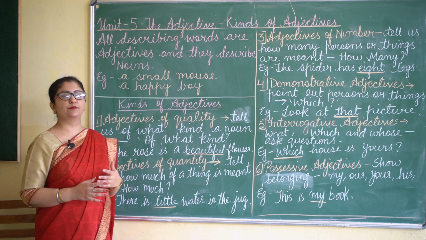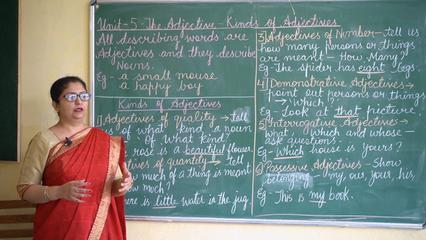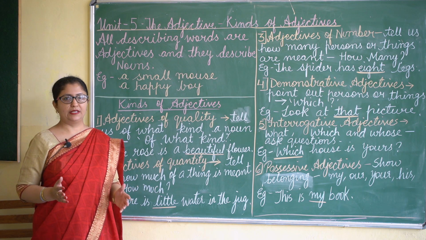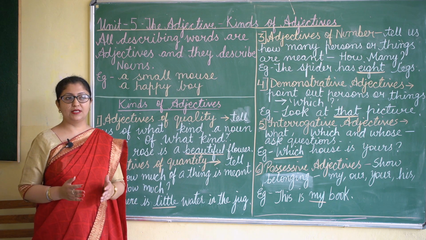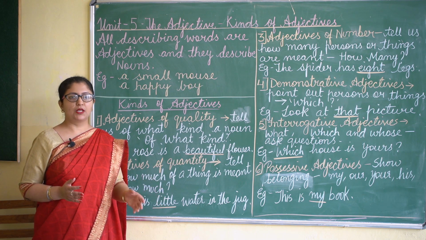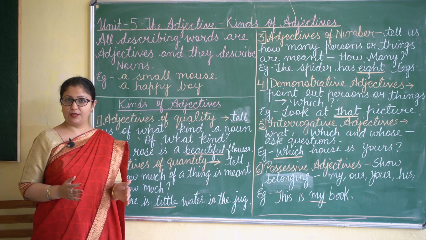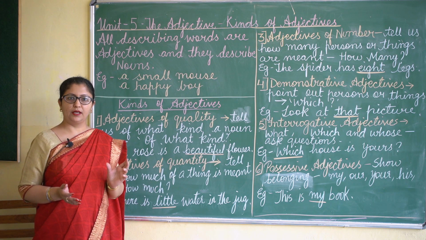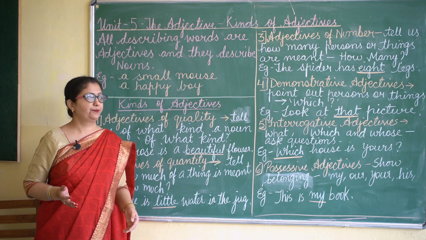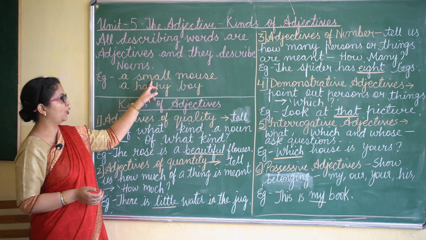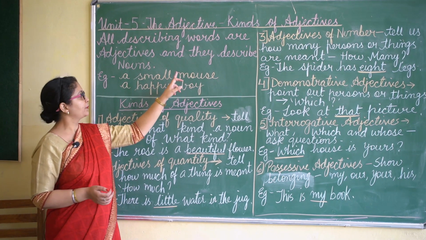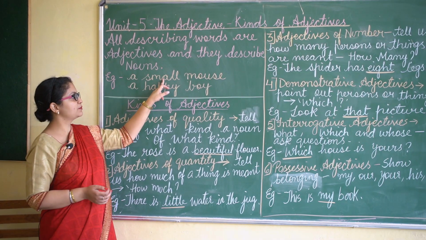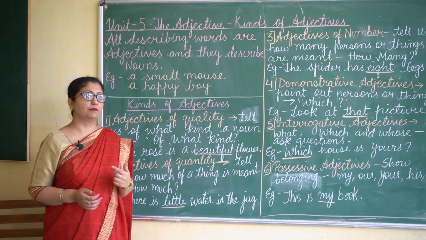Let us take some examples. Suppose I take a table. Table is a noun. Now when I say a wooden table, the word wooden is describing how the table is. So the word wooden is an adjective. Like a small mouse. Mouse is a noun, and the word small is describing the mouse.